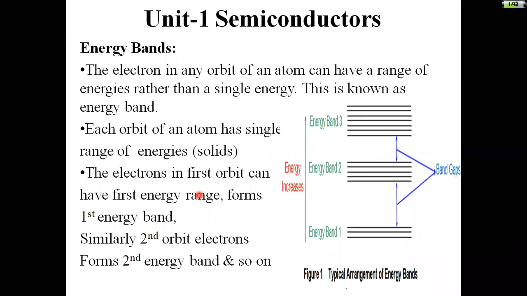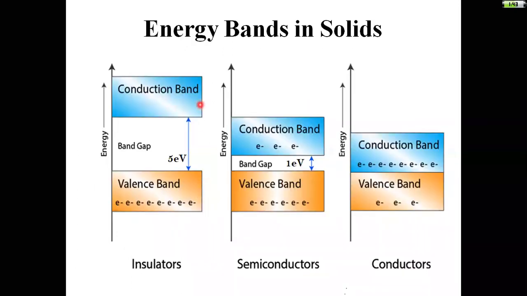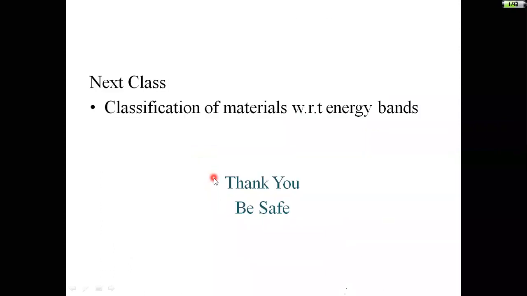The bands are divided into three types: valence band, conduction band, and forbidden energy gap. These are the topics we have covered. Okay, next class we will see the in-depth material description here.